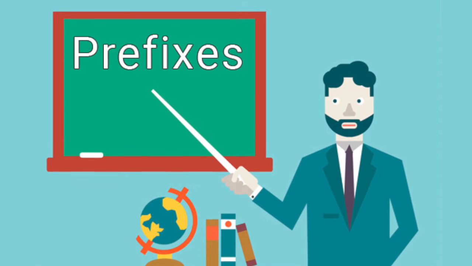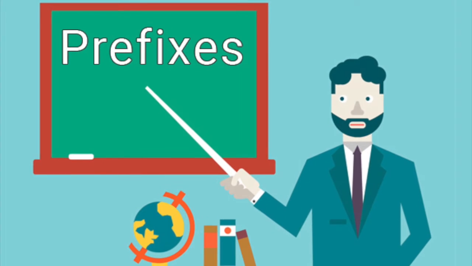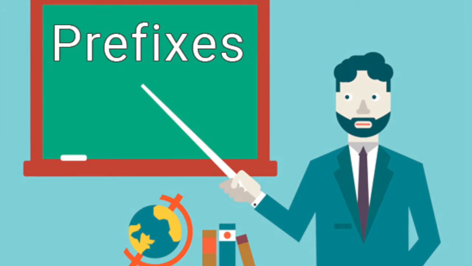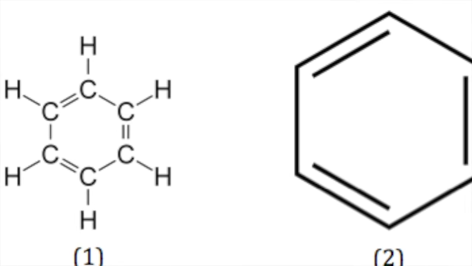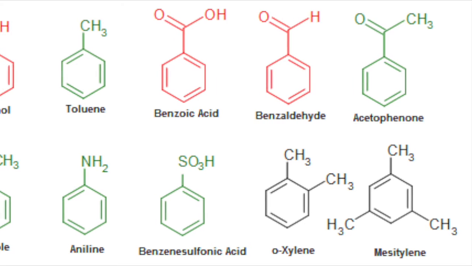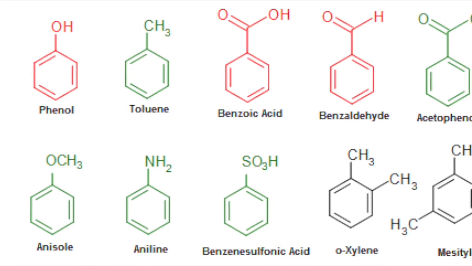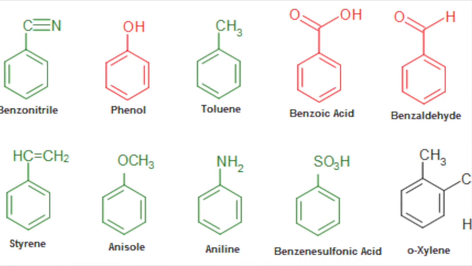Ortho is used to indicate that the relative position between the substituents present is 1,2. O can alternatively be used in place of ortho. For example, ortho-dibromobenzene equals o-dibromobenzene. In some cases, the common name of benzene derivatives is taken as the base compound.